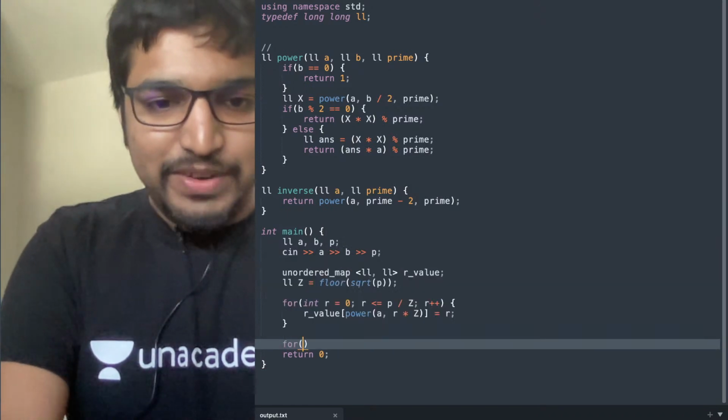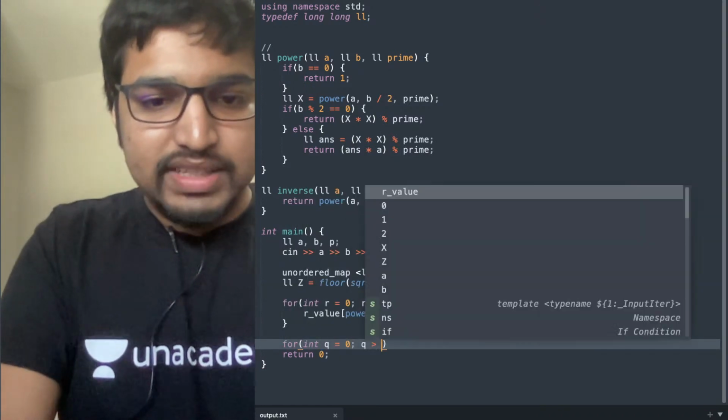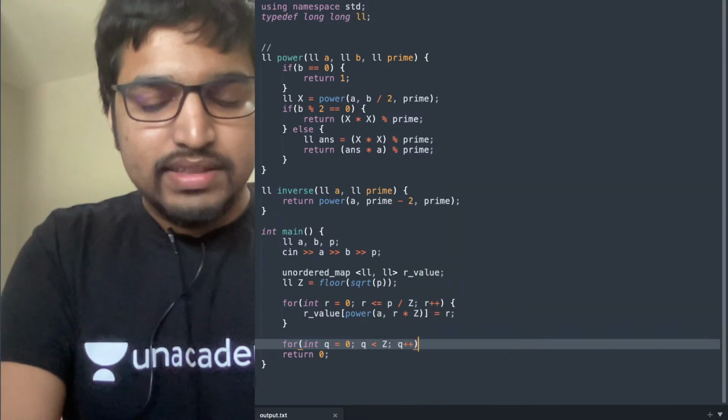Now for int q equals 0, q less than z, q plus plus,